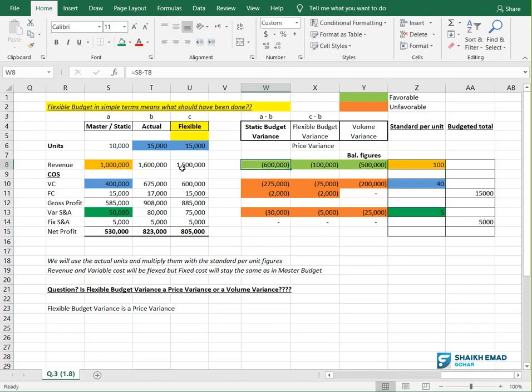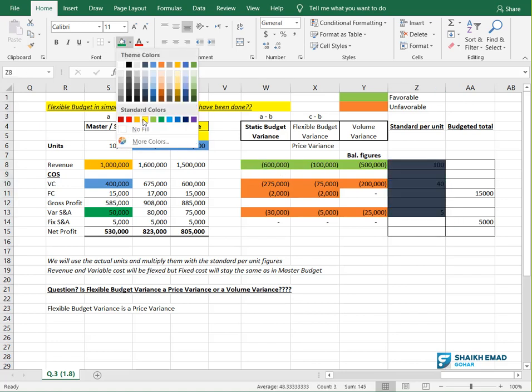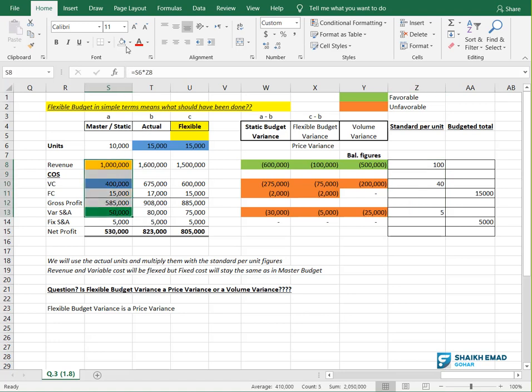Now ask me why this is green. I kept it green because, first of all, I am unhighlighting these things. I already explained this one. Remaining I will keep as it is. Now see, 600,000 green. You can link from here: green means favorable. Favorable means good. Orange means unfavorable. Unfavorable means not good.